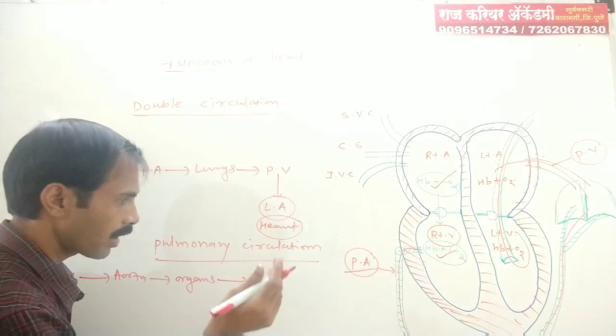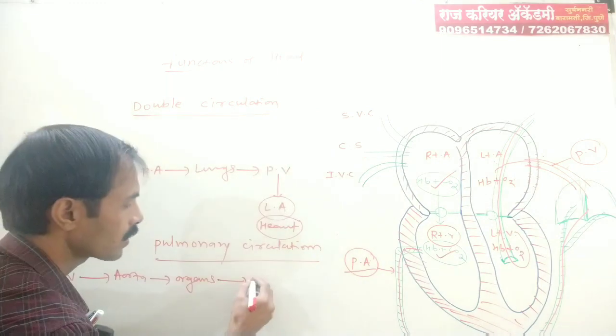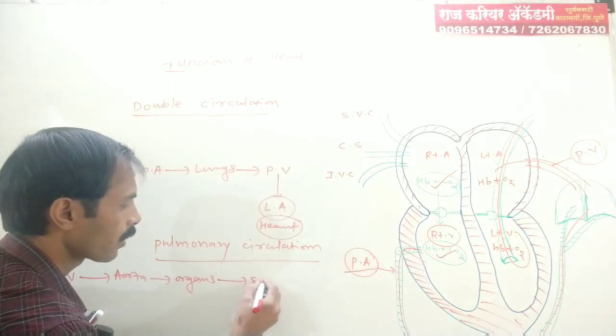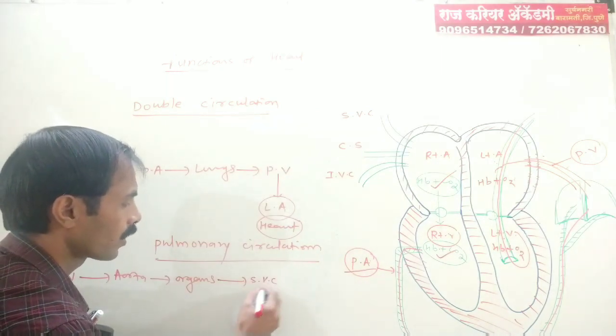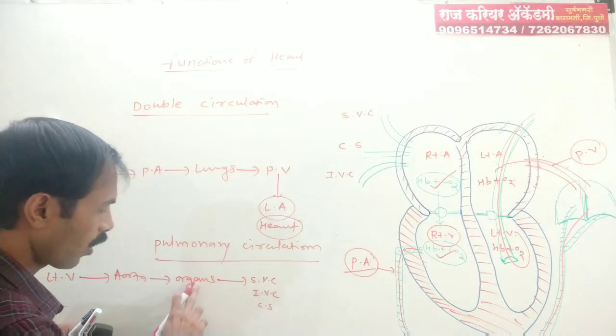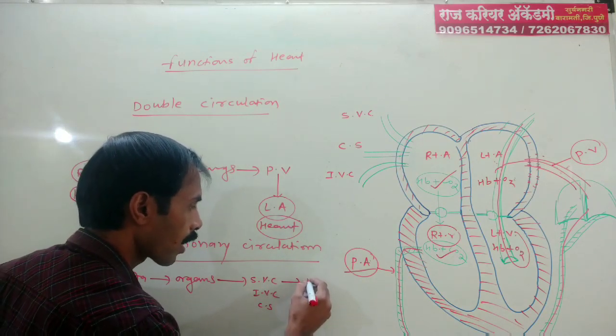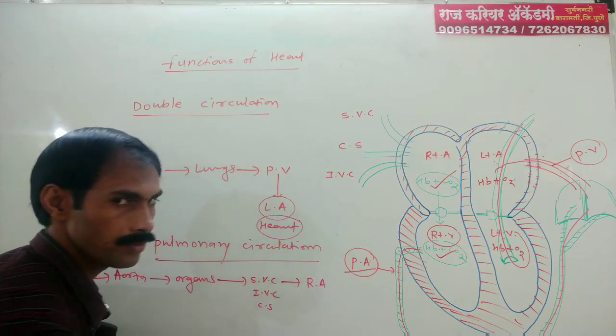Again that carbon dioxide is transferred with the help of veins, that is the superior vena cava, inferior vena cava, and coronary sinus. From the organ to the vena cava and from the vena cava again to the right atrium.